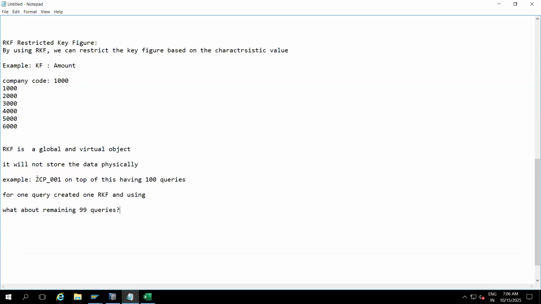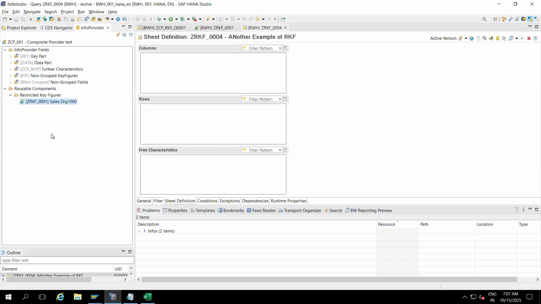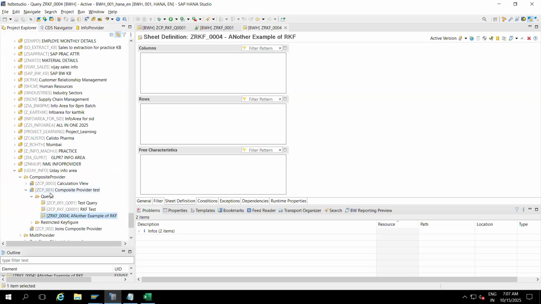You can see here an example. This is the complete product, and on top of this we have 100 queries. I can create 100 queries, right? As of now, I can see three only. So you can create 100 or 1000 queries as you wish. It is possible. This is on top of the complete product. In one query I created RKF, and in the remaining 99 queries also RKF is available. That's what I am trying to say.